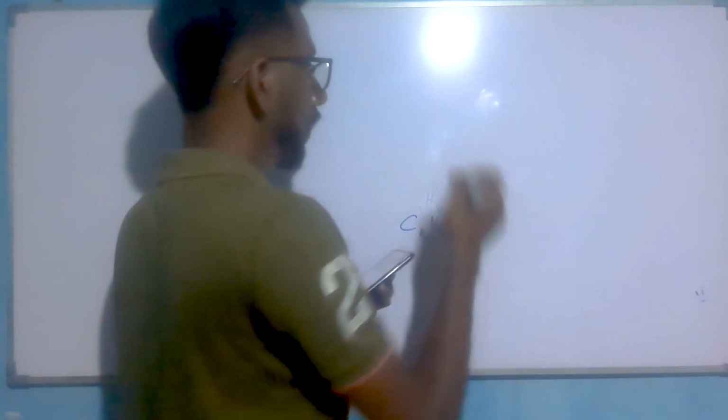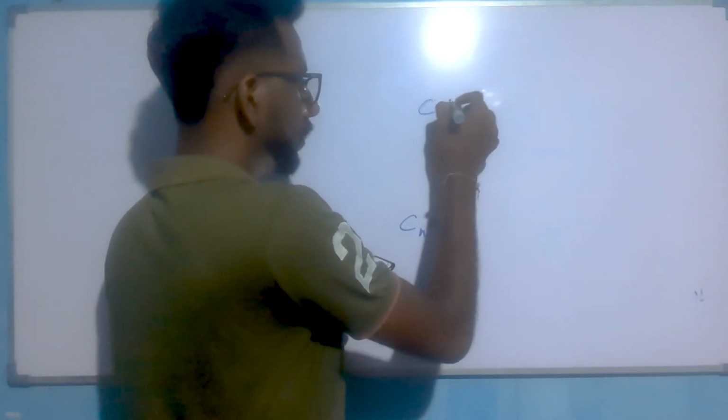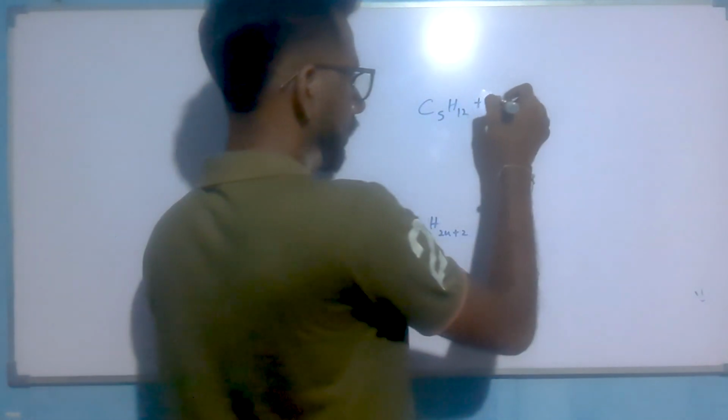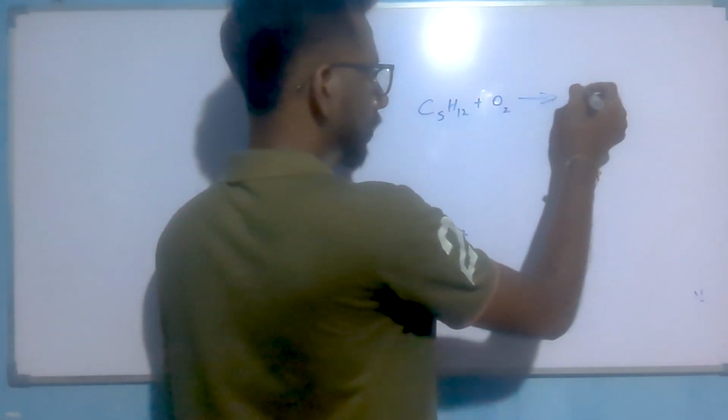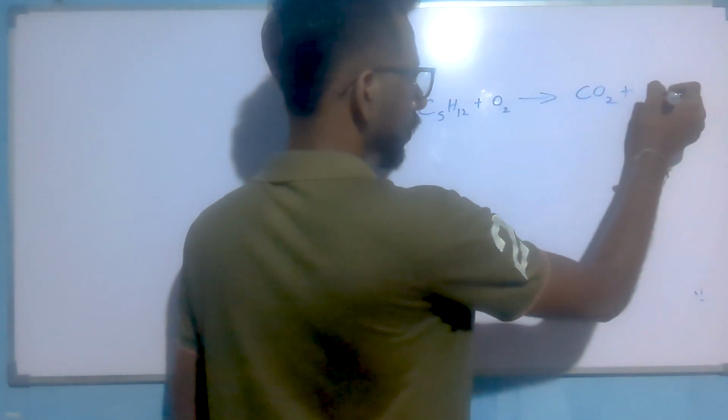Let's check the answer for C5H12. If it burns in complete combustion with O2, it makes CO2 and H2O.